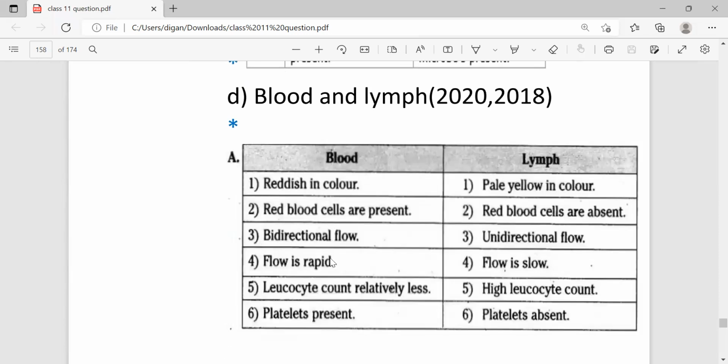Blood and lymph. Blood is reddish in color, lymph is pale yellow in color. Red blood cells are present in blood, red blood cells are absent in lymph. Bidirectional flow means it can move in both directions, and in lymph only unidirectional flow. Flow is rapid in blood, flow is slow in lymph, and leukocyte count is relatively less in blood, whereas lymph has a high leukocyte count.